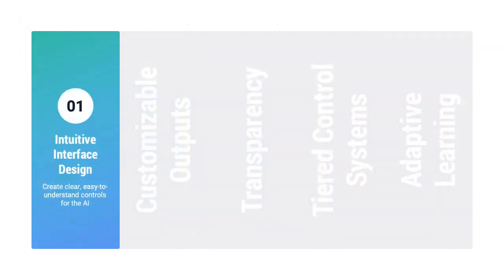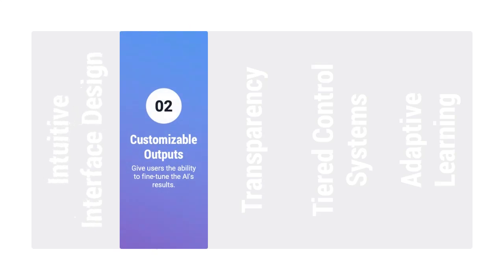The first strategy is intuitive interface design. Create clear, easy to understand controls for the AI. This might involve visual sliders, simple toggles, or familiar metaphors that users can easily grasp. Next, we have customizable outputs. Give users the ability to fine-tune the AI's results. In a text generator, this could mean adjusting tone or style. For a music AI product, it might involve controlling genre blends or instrumentation.